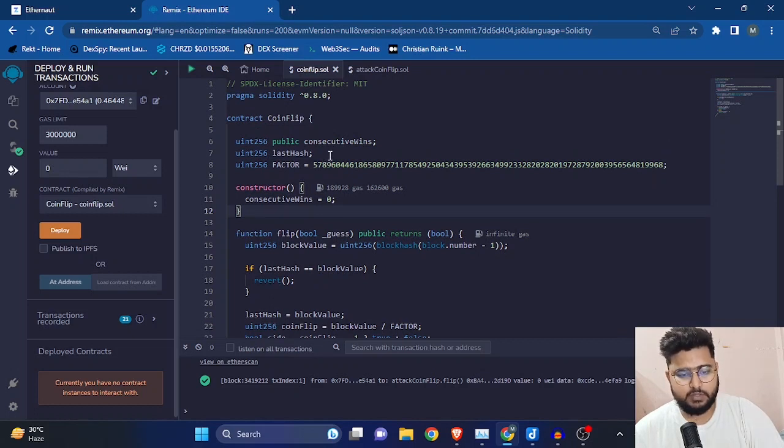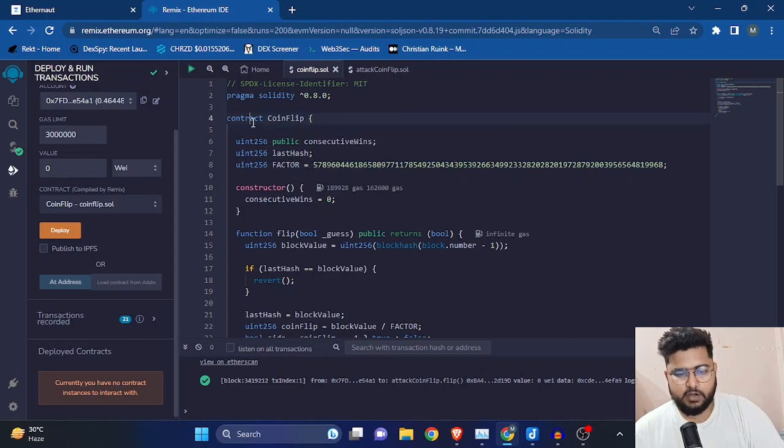Let me just show you what these functions do, what this contract is all about. Let's just go over the code. This is pragma solidity 0.8.0. You guys know that it is using this particular version of the Solidity compiler, and this should again be frozen at deployment time, right?